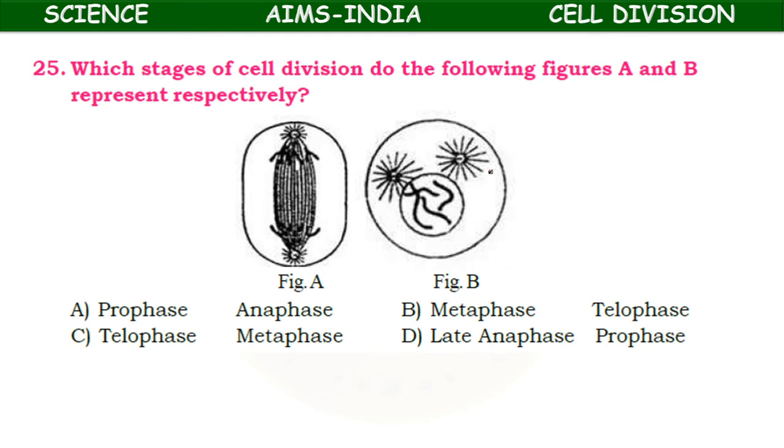Next, which stage of cell division do the following figures A and B represent respectively? Here two figures are given. You have to observe carefully and select the option given below. Prophase, anaphase; metaphase, telophase; telophase, metaphase; late anaphase, prophase. So this represents prophase, no doubt in it.